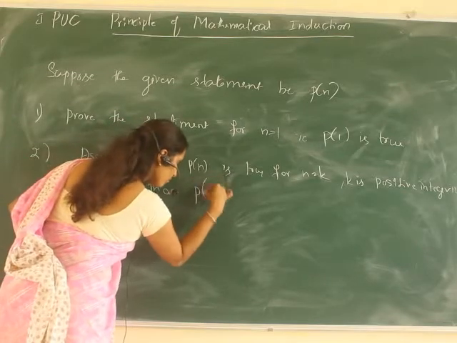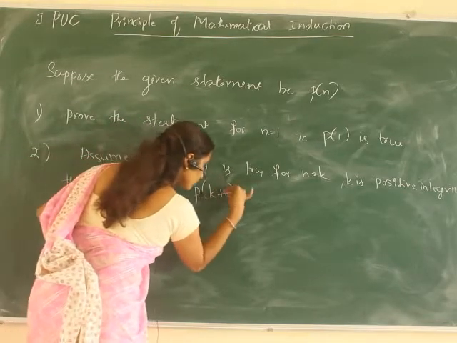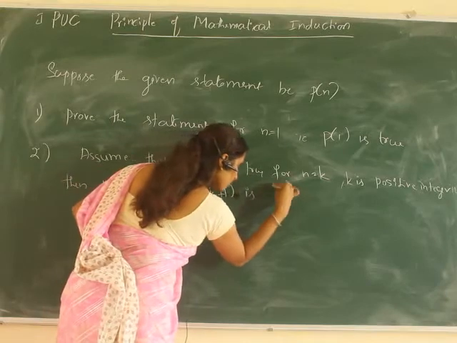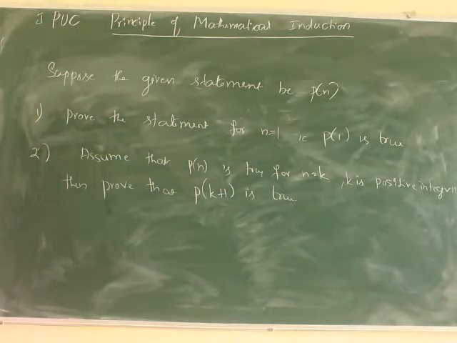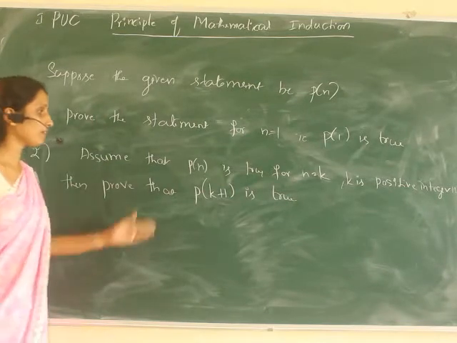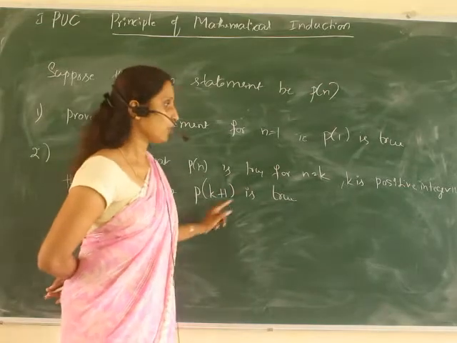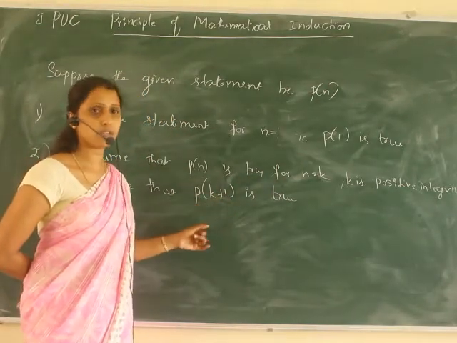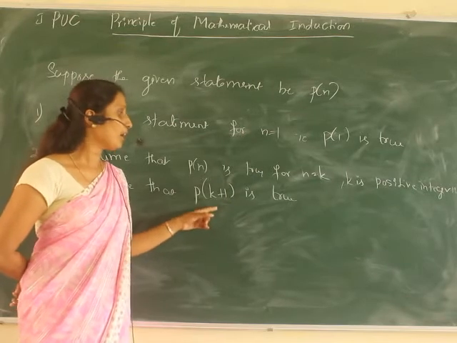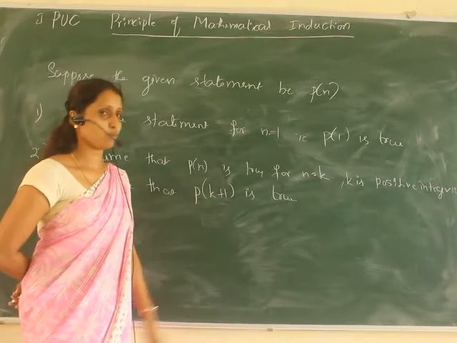Then, from the assumption for n equal to k, we have to prove the next one. That means k plus 1, because we are considering positive integers, so the next one is one more than the previous one. So we have to prove P of k plus 1 is true.